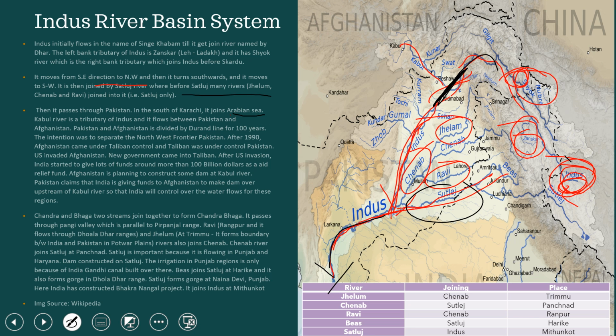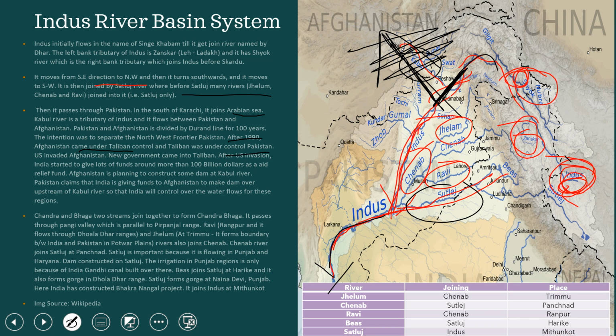The Kabul river is a tributary of the Indus, and it flows between the Pakistan and Afghanistan regions. Pakistan and Afghanistan have been divided by the Durand line for 100 years. I have said in the geography lecture that they are divided by the Durand line, and the intention was to separate the northwest frontier of Pakistan. After 1990 Afghanistan came under Taliban control, and the Taliban was under the control of Pakistan.